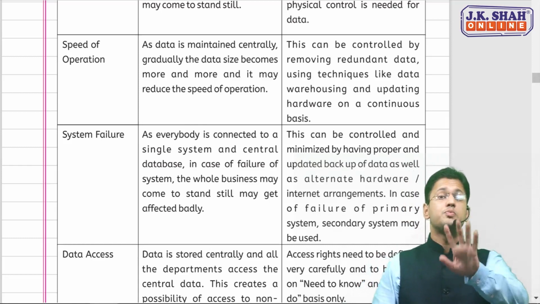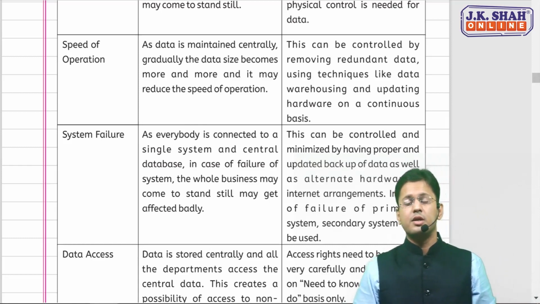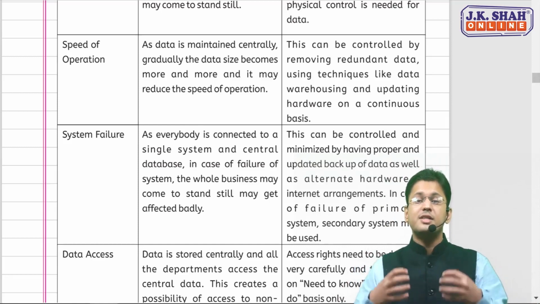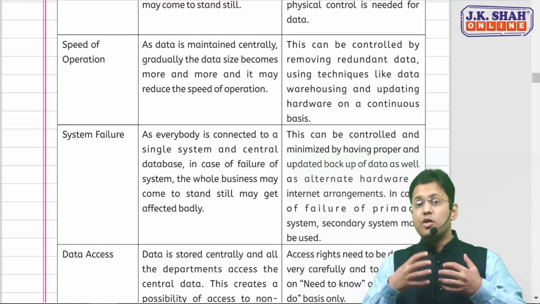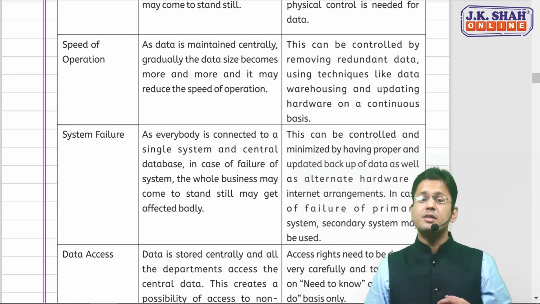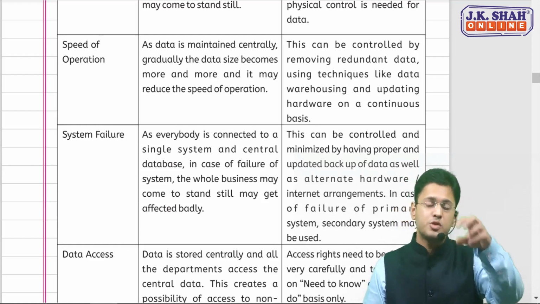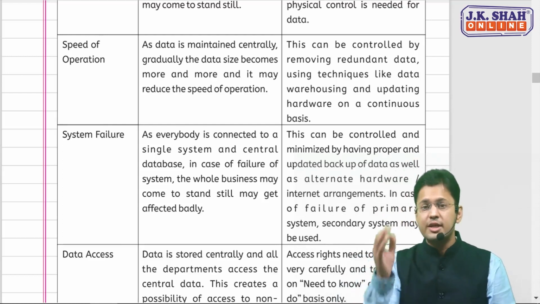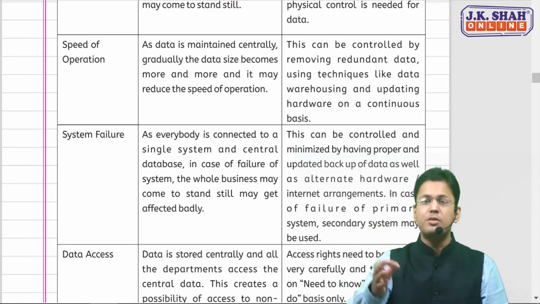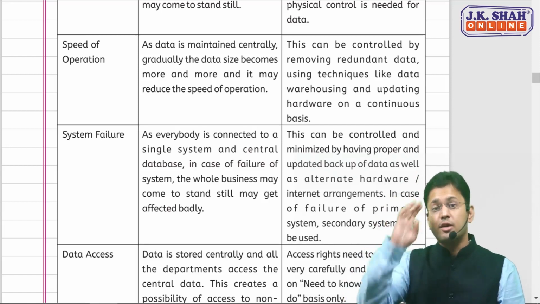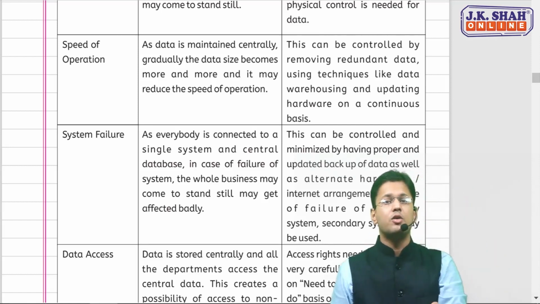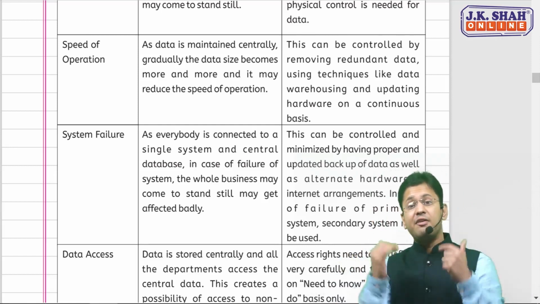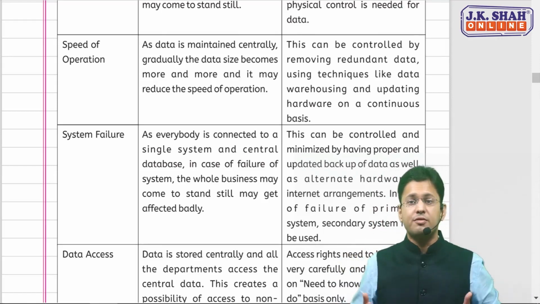And also speed is another issue. Since the data is maintained centrally, gradually the data size will increase. And the more data there is in the database, automatically it will reduce the performance, it will reduce the speed of the operation. Was there a need to learn this, or what is the need to cram this? It can be thought of logically. Now think, as a common man, what would be your issues in implementation? Sir, I don't have funds. I have funds, but I think my data would not be safe.